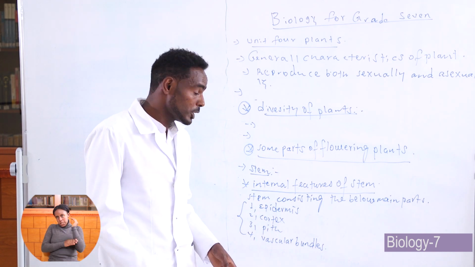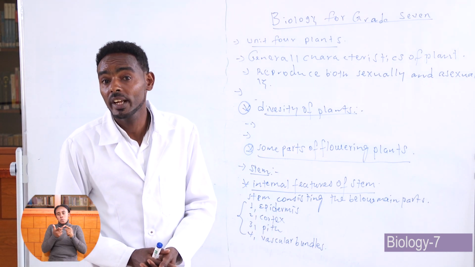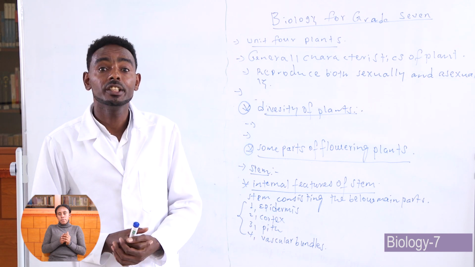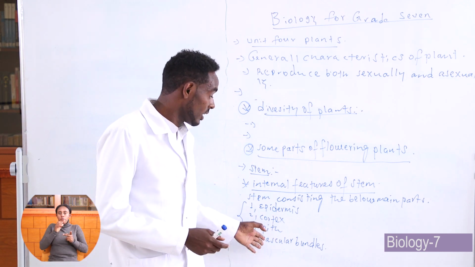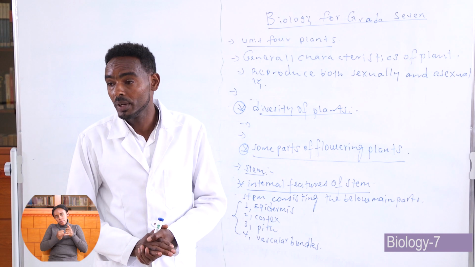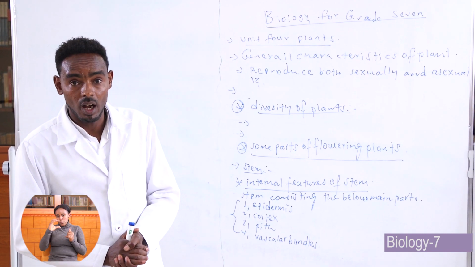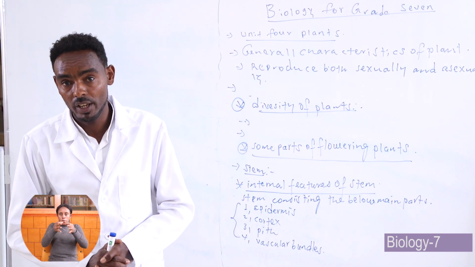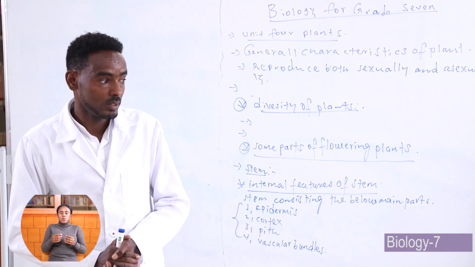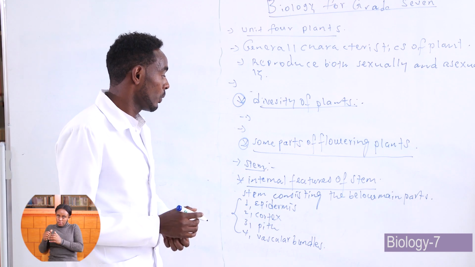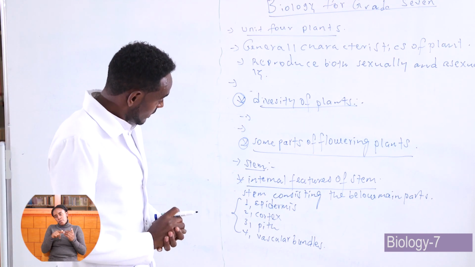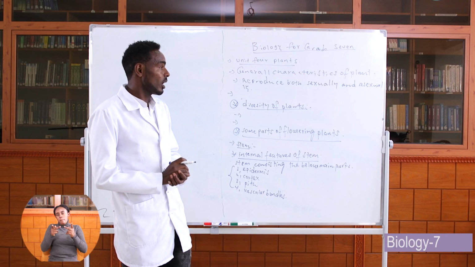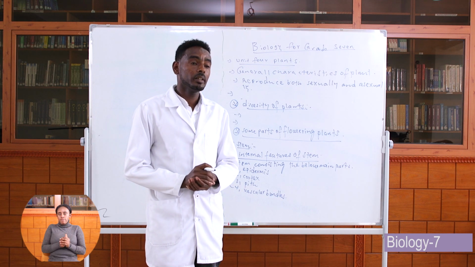The third one is pith. Pith is the circular central part of a stem. And the last one is vascular bundles. Vascular bundles are bundles which are used for transporting materials within a plant. Now we see about the second part of a flowering plant, which is called the leaf.